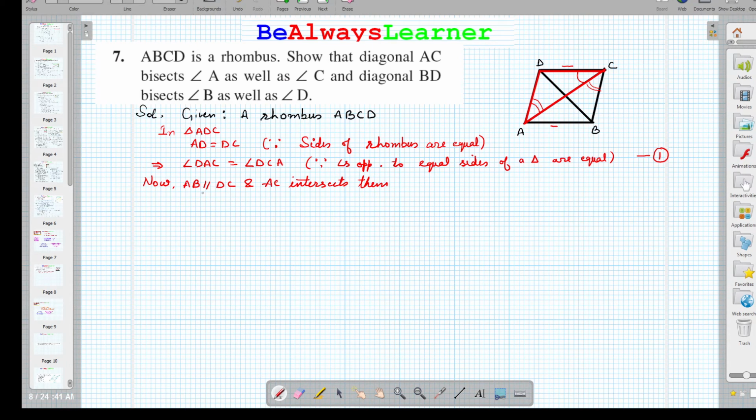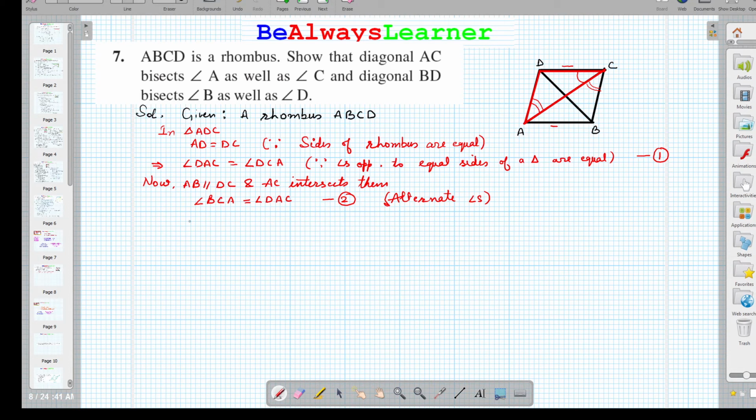We can just write it, the angle BCA is equal to angle DAC. This is second equation. And this is related to alternate angles, right?